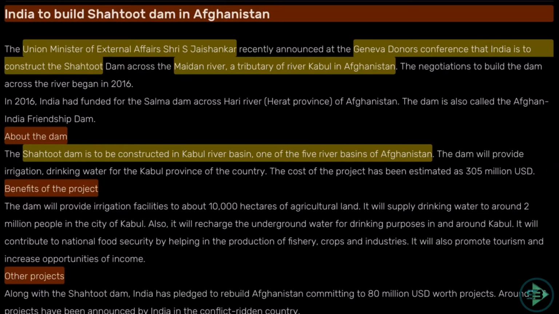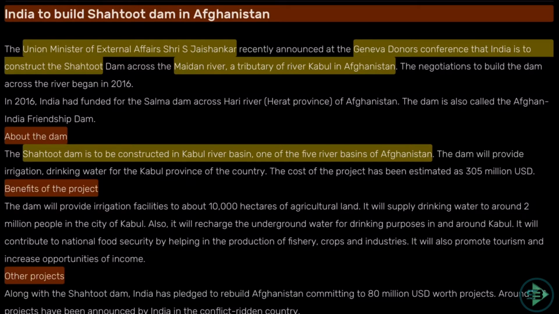So remember, who is the Minister of External Affairs? What is Shahtut Dam? Where is it built? What is the Maidan River? And the Maidan River is a tributary of what river? Kabul River. This is something you need to know in the background as a part of current affairs, something that could be asked in the exam in an objective question.